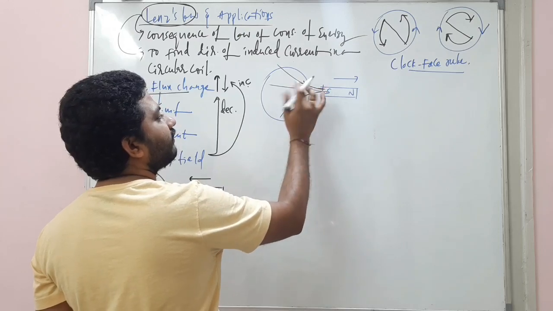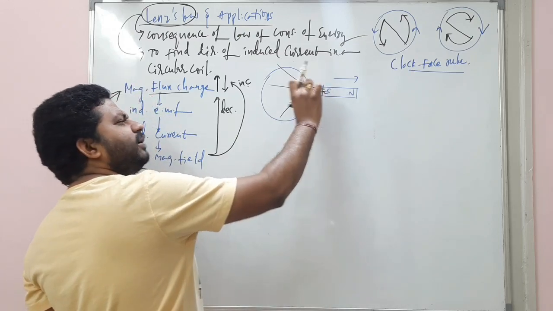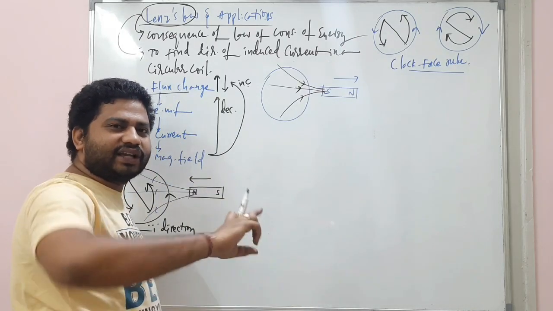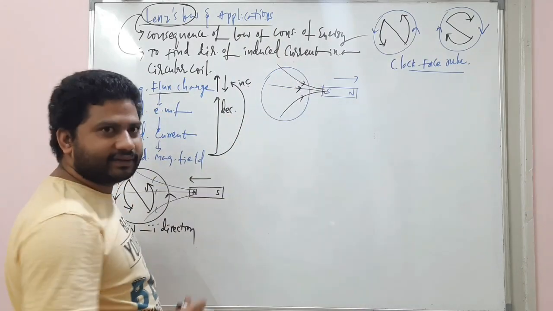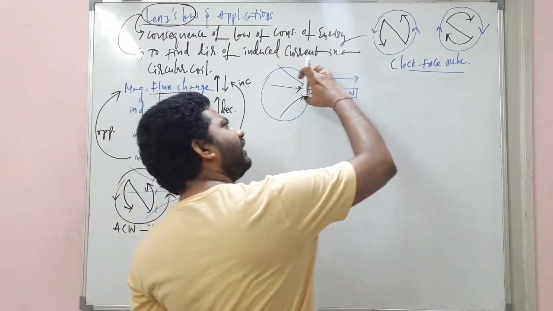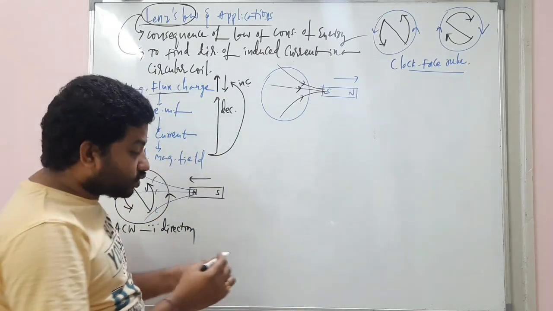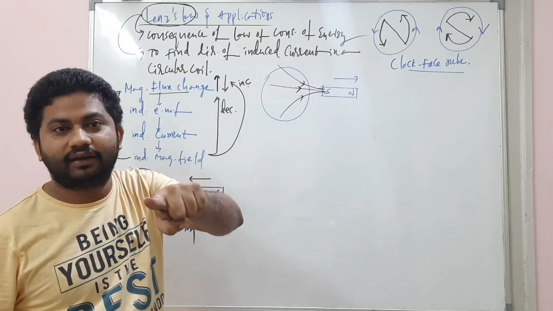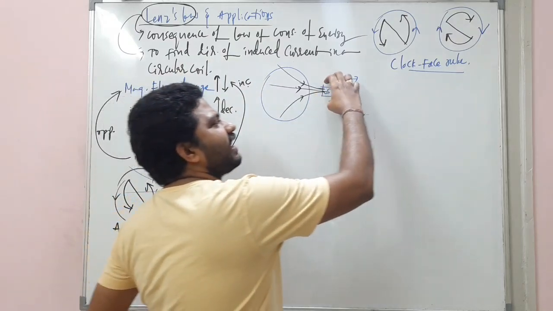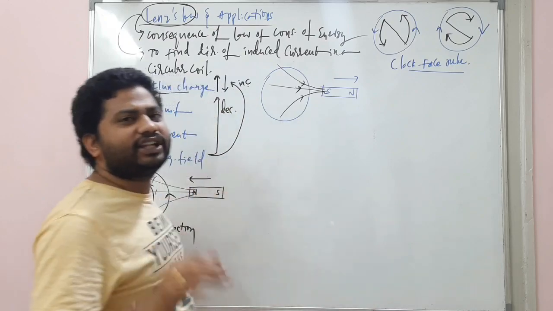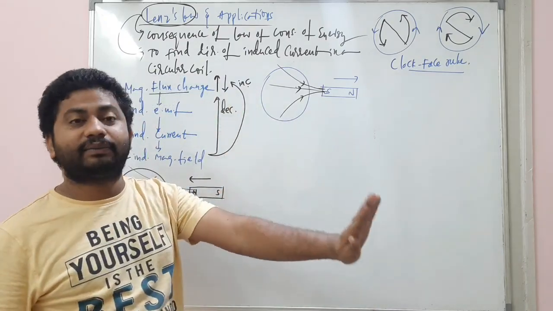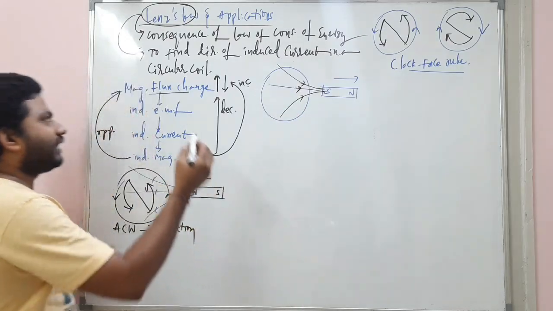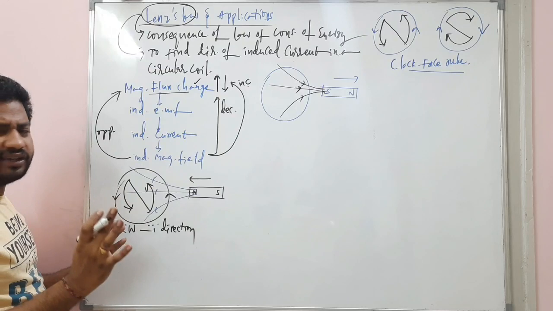See here, everybody. Magnetic field lines will be moving towards the south pole. Yes or no? Magnetic field lines start from north and move towards the south pole, like this. When this magnet is moving like this, what happens? The magnetic flux linked with the coil is decreasing. As it is moving away from the coil, the number of field lines passing through the coil is decreasing. That means the flux linked with the coil is decreasing.